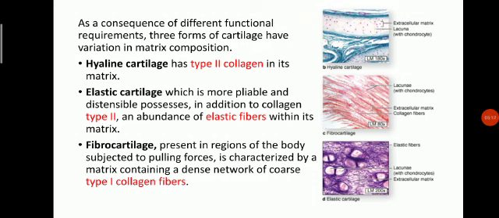Elastic cartilage is more pliable and distensible, and possesses, in addition to collagen type 2, an abundance of elastic fibers within its matrix. And number 3, fibrocartilage, present in regions of the body subjected to pulling forces, is characterized by a matrix containing a dense network of coarse type 1 collagen fibers.